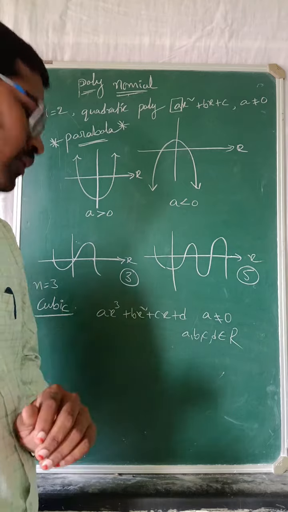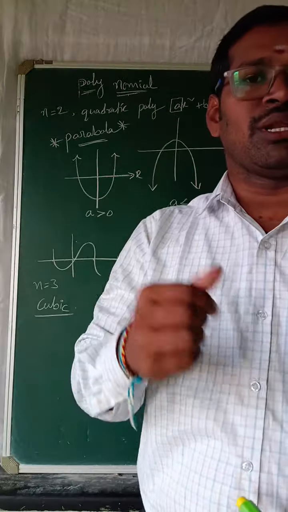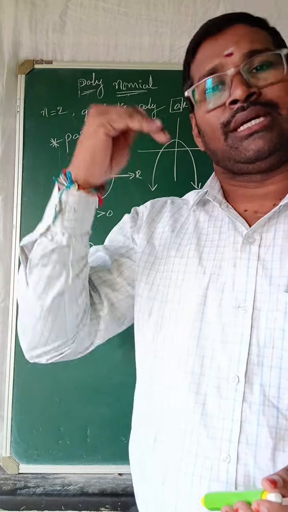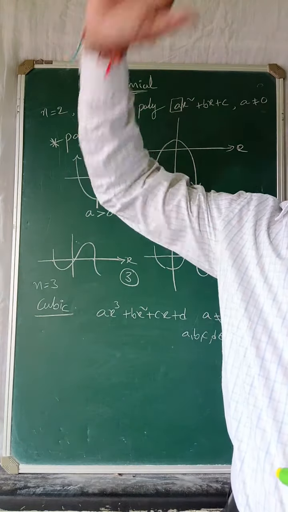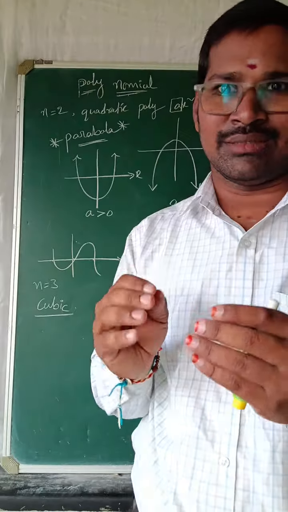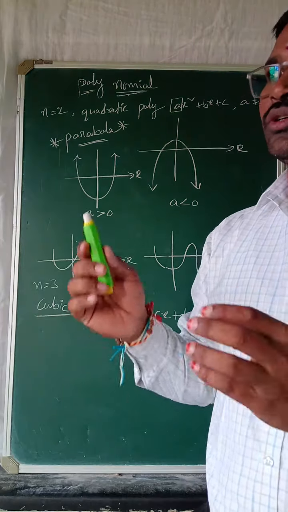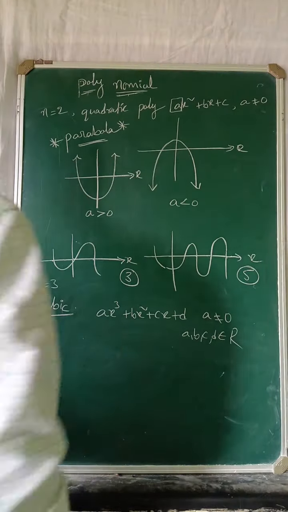And if the degree is 4, biquadratic polynomial. If the degree is 5, that is a quintic polynomial. If you go with the 6th degree polynomial, 7th degree polynomial, 8th degree polynomial, and so on, the nth degree polynomial. But these all are only whole numbers. The powers are only whole numbers, not negative. Suppose if you get a negative power, it is not a polynomial. Right? Once note down.